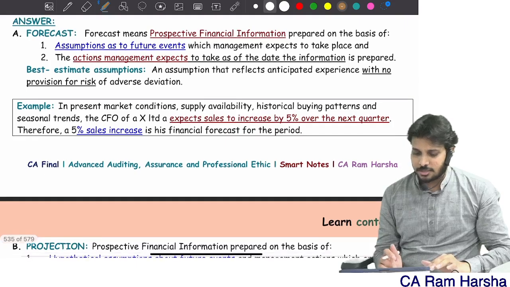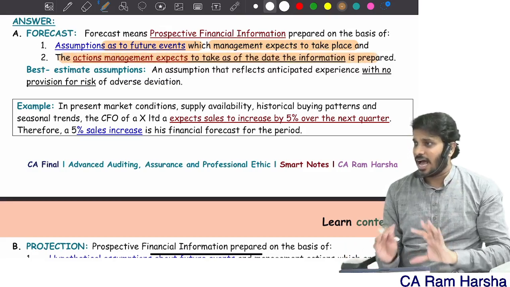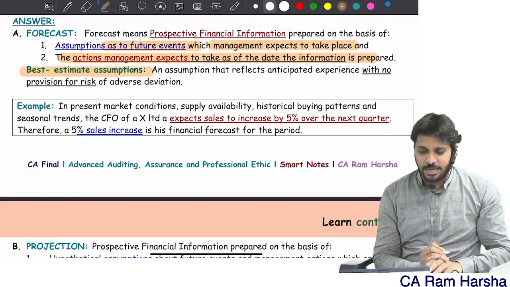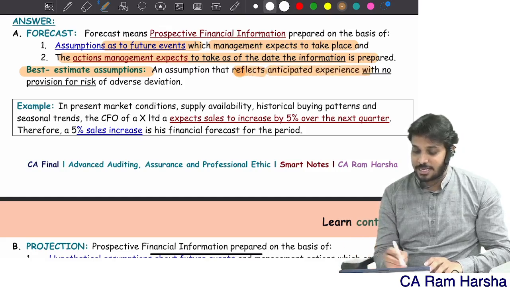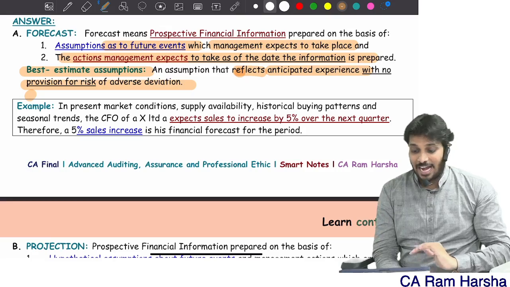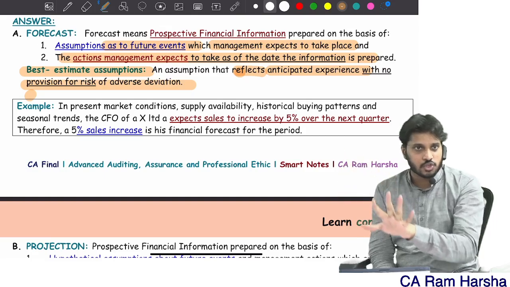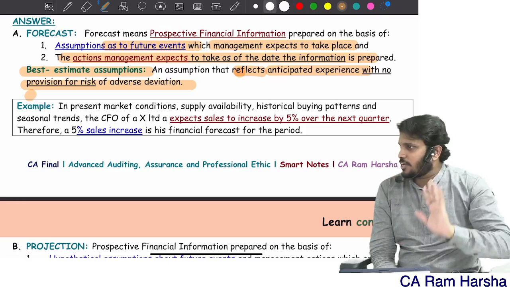What is a forecast? Assumptions as to future events which management expect to take place, and the actions management expect to take place as and when the information is prepared. This is generally based upon best estimate assumption. Best estimate assumption is an assumption that reflects anticipated experience with no provision of risk of adverse deviation. Next 1 year I can expect how the business is going to be, but it will not be completely adverse, a different picture altogether it won't be.